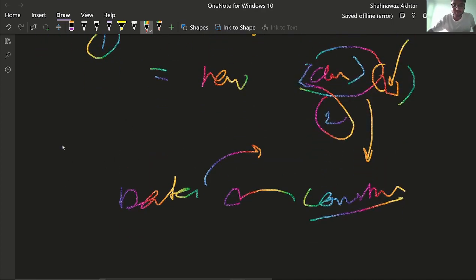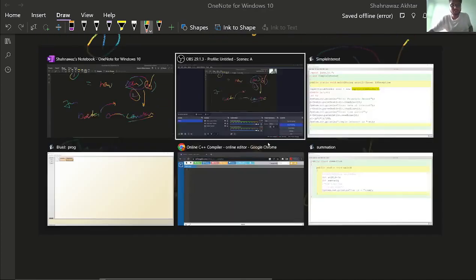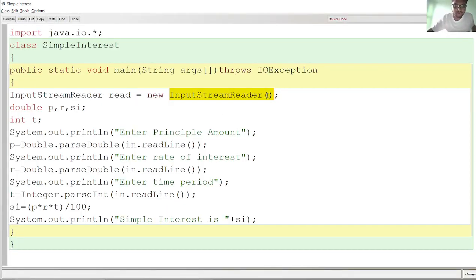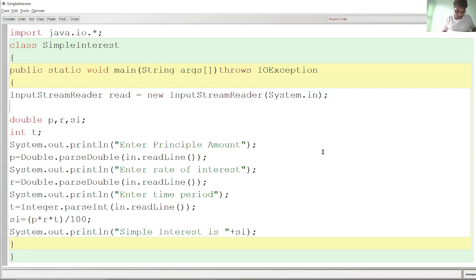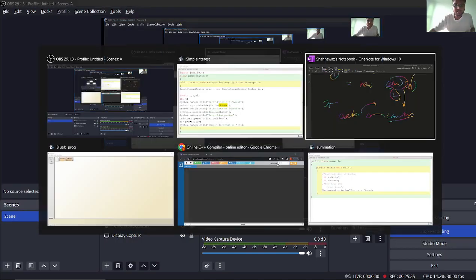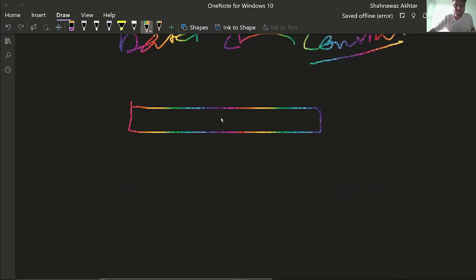So in the input stream reader, how are we invoking these functions? We are just writing System.in, which means we are invoking that this is to take input. System is taking in, so we are feeding its value System.in, to input the values. Now the second class you have to invoke is about the buffer. The input stream reader will take a stream of words as input.